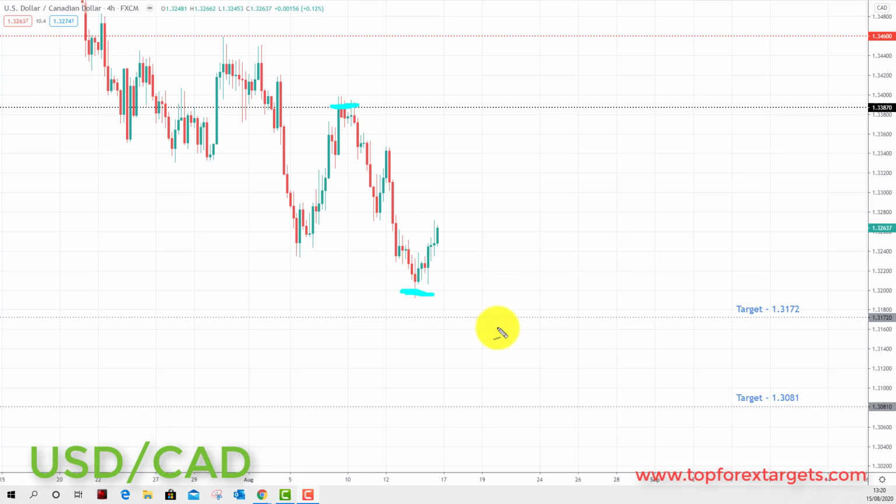And very simply put, going to this week, we are once again going to be looking for short setups in this market. In fact, this was probably the best performing pair in terms of payoff from last week. But any further pullback in this market is simply going to be viewed as an opportunity to look for short positions. And we're going to be looking once again at initiating shorts down towards the next key of support to the downside, the target set at the 1.3172, and if we can get a break through here, we're going to be looking down towards the next key of support to the downside and target 2 at the 1.3081.